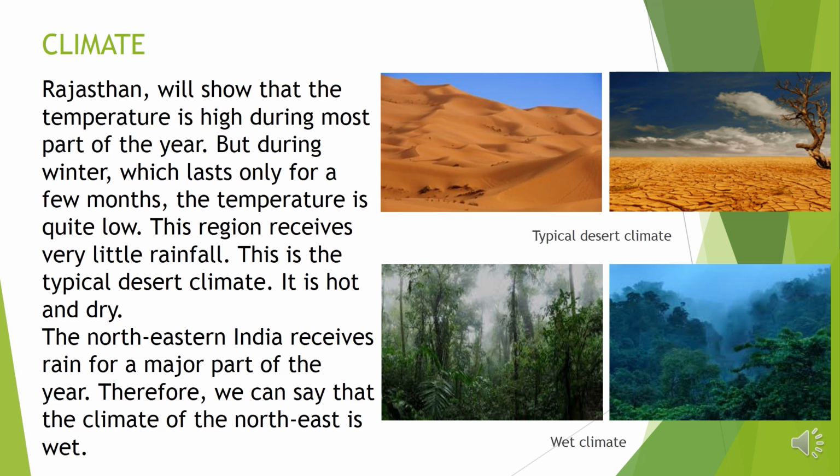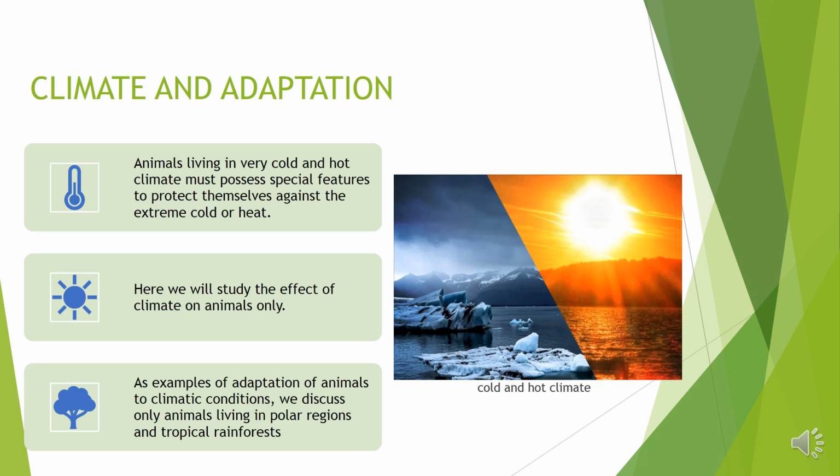It is hot and dry. The northeastern India receives rain for a major part of the year. Therefore, we can say that the climate of the northeast is wet. Animals living in cold and hot climate must possess special features to protect themselves against the extreme cold or heat.